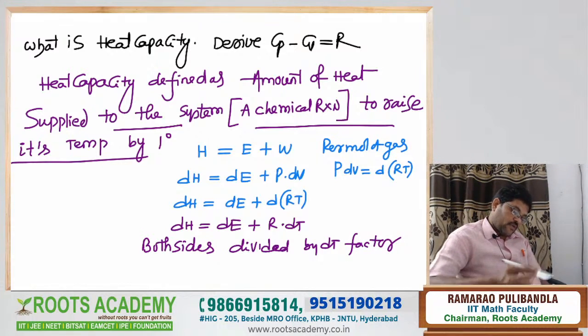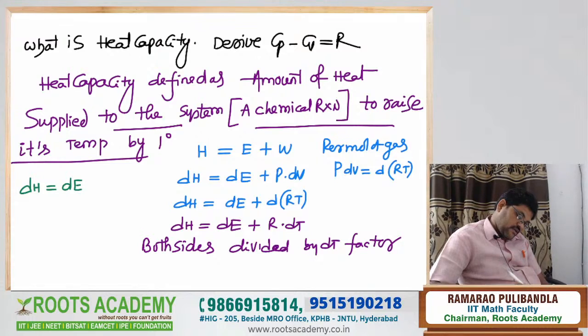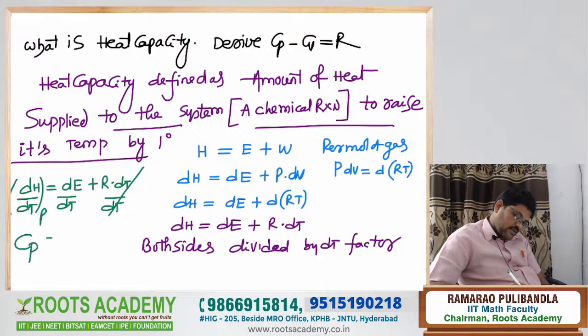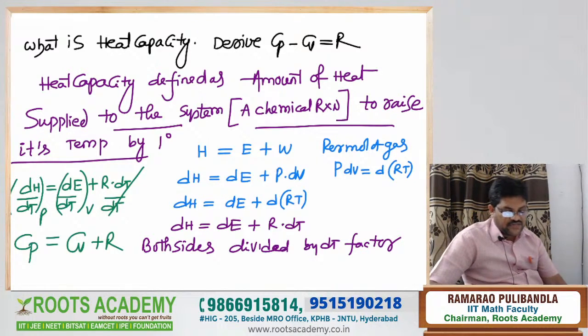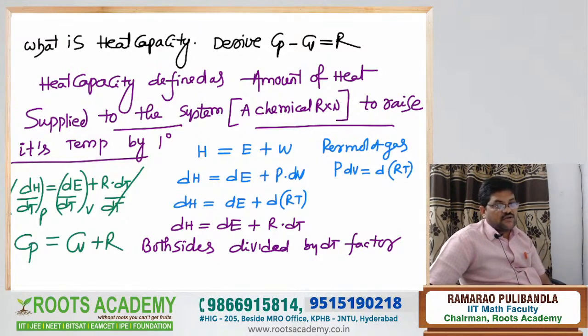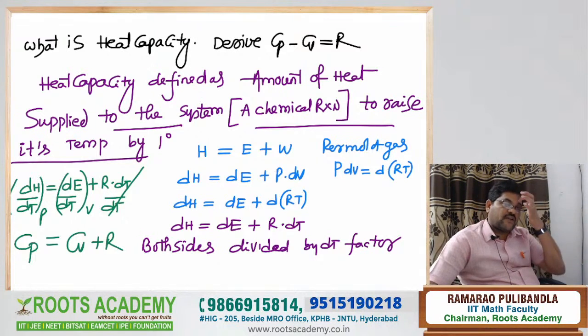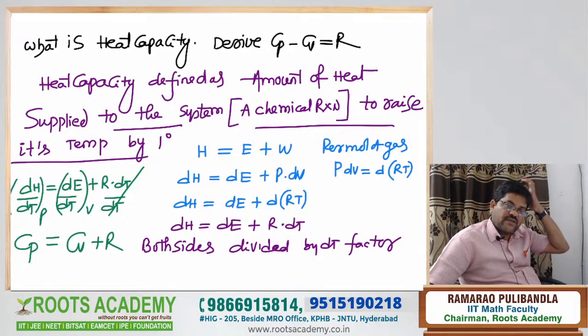Now what do you come across? dH by dT is equal to dE by dT plus R dT by dT. dT cancels. Okay, dH by dT at constant pressure is called Cp. dE by dT at constant volume is called Cv, plus R. That is the simple derivation. Therefore, Cp minus Cv is equal to R.